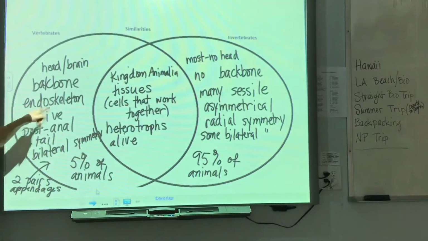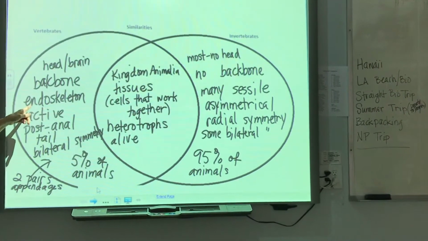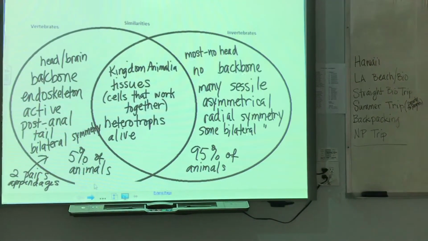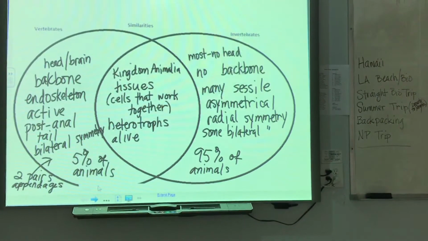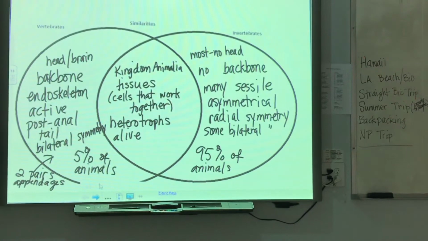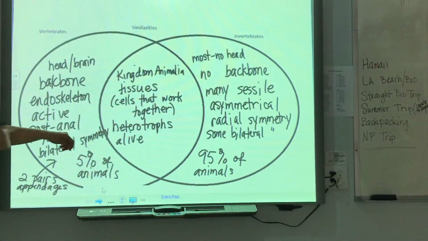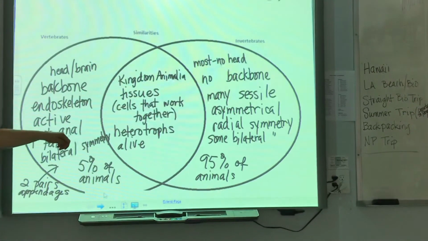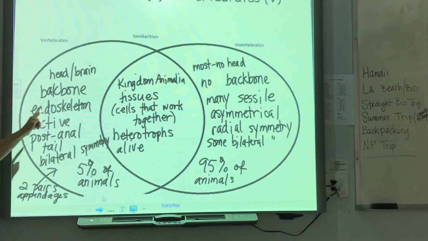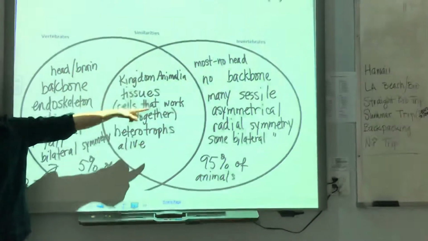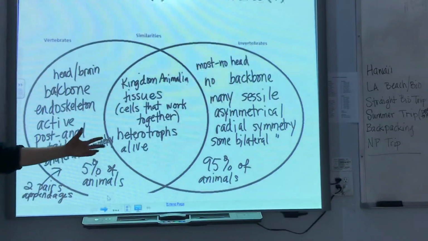Our vertebrates have an endoskeleton, referring to your glossary. Endo refers to inside. Like you, your skeleton is on the inside of your body. This is kind of gross sounding, but on my arm, you have to cut through a lot of layers of tissue to get to my bones, right? So that skeleton is inside my body. With our invertebrates, many of them don't even have a skeleton at all.